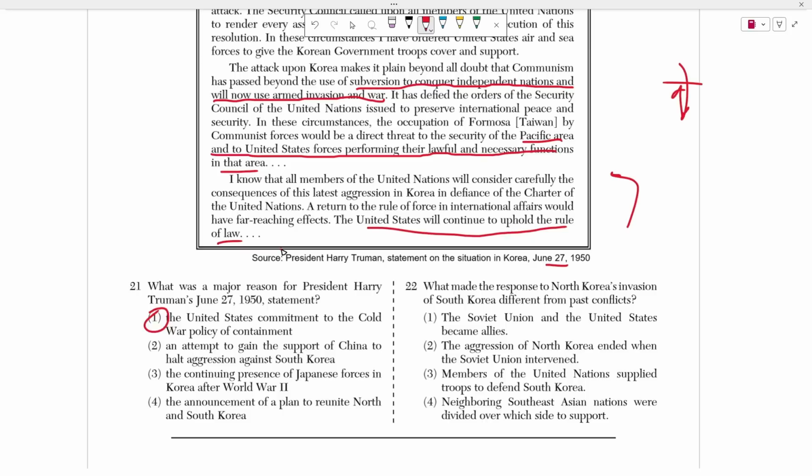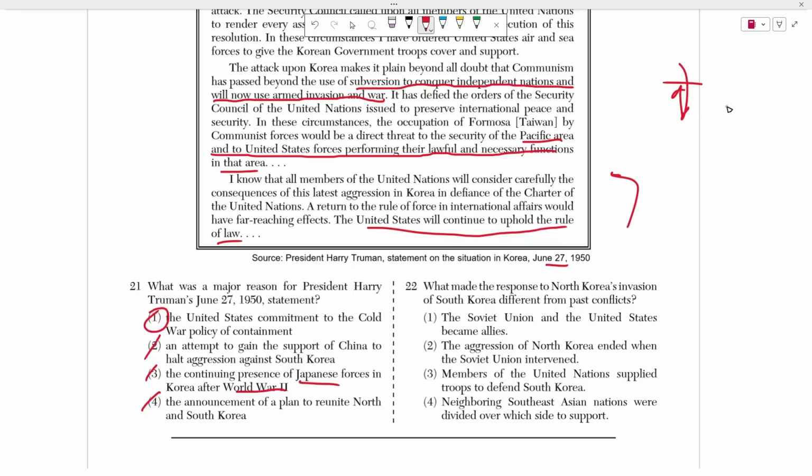All right. Again, this has nothing to do with the support of China. This has nothing to do with Japanese forces after World War II. Japanese forces did not occupy Korea after World War II. Even if they did, it's not talking about that. And number 4, the announcement of a plan to reunite North and South. This has nothing to do with reunification. This is literally taking back or reclaiming the South Korean territory, okay?